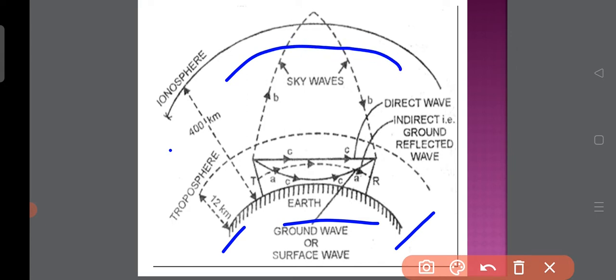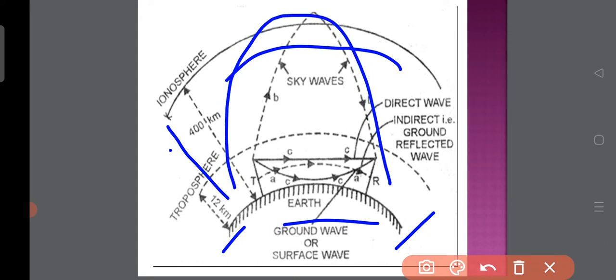From the earth to the ionosphere the distance is 400 kilometers, and the radio waves are located in this layer only. It depends on the obstacle, but the frequency is only low frequency to medium frequency.